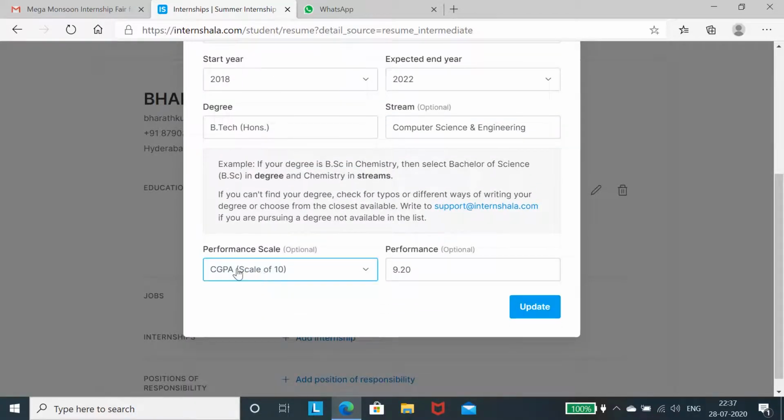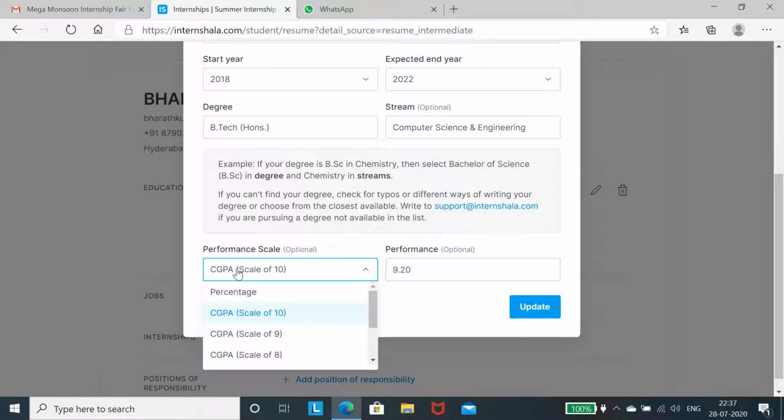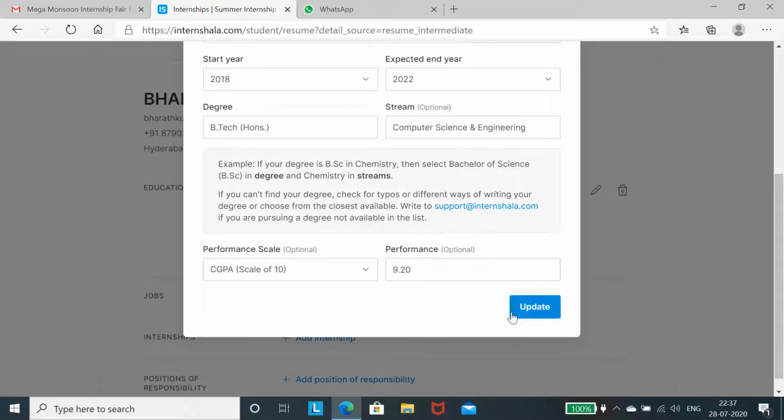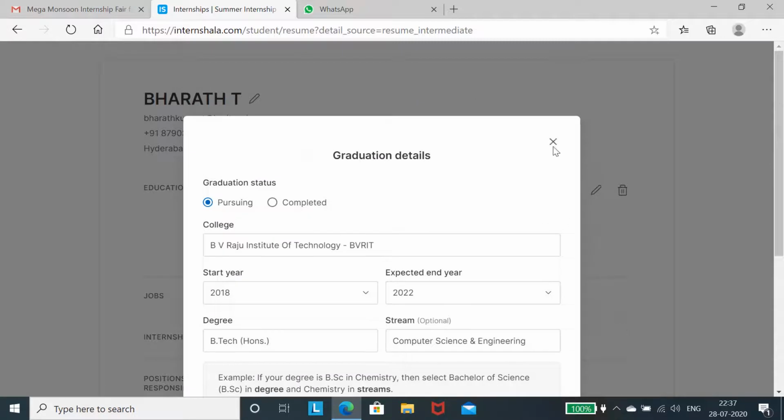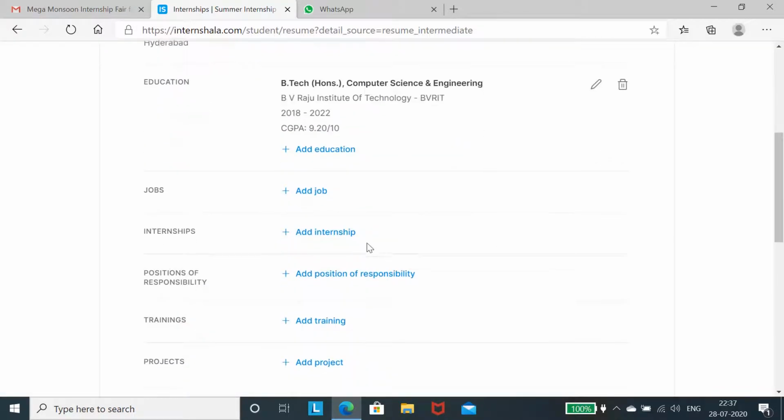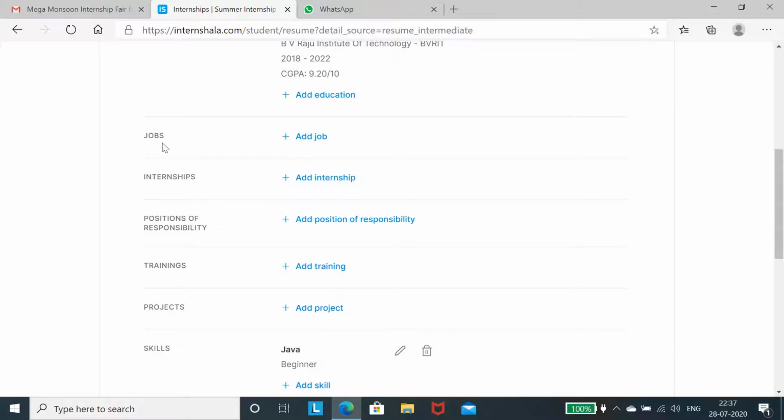And performance scale, here you have to select CGPA, and you have to mention the CGPA. I have already updated it, that's why it is showing like this. But for those who are applying first time, it is asking all the details. You can select the jobs here, add job. If you are doing a job, you can select, otherwise you can leave.